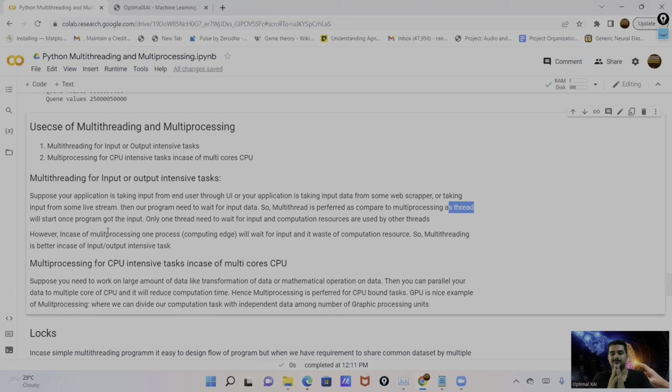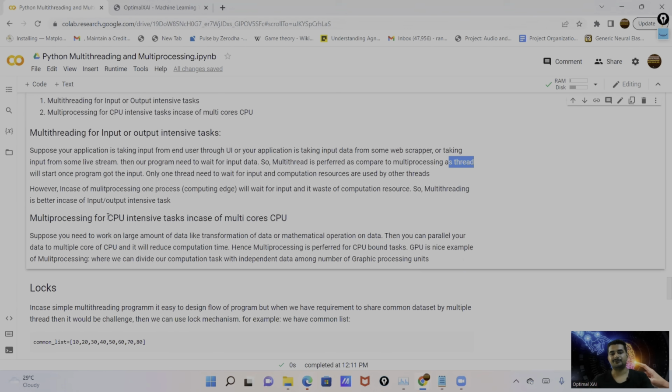If we use multiprocessing in these input-output bound tasks, this is the reason why we require multi-threading in case of input and output intensive tasks, because in this situation multiprocessing is a waste of computation resources. And further, let's move to the computation bound tasks, like CPU intensive tasks.